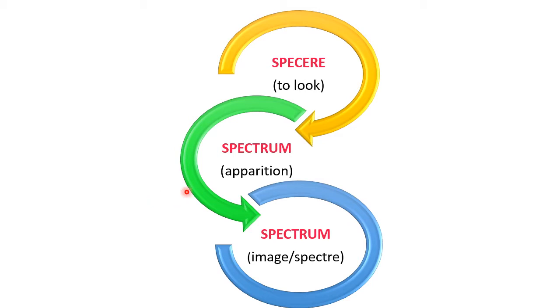Now we'll go to the origin of the word spectrum. The word spectrum is derived from the Latin word specere, meaning to look. So spectrum is how it looks. From that word it is taken. Afterwards it was modified into spectrum, meaning apparition. What is apparition? Apparition means an appearance, how it appears. That is the meaning of apparition.